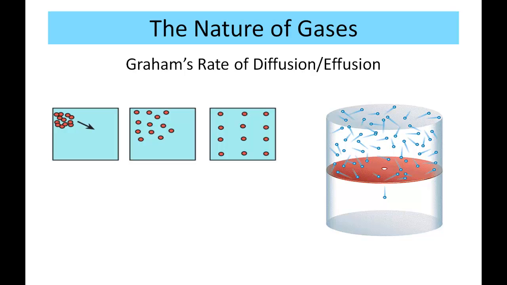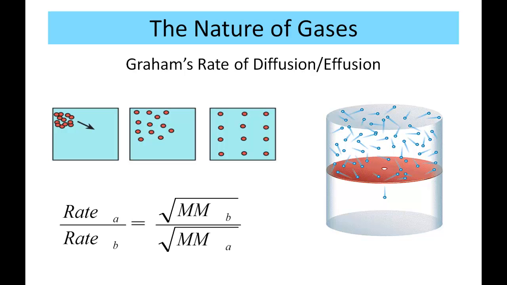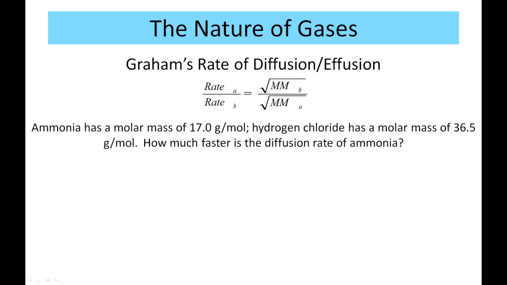It explains why after you blow up a balloon and you come back after several days and the balloon has deflated on its own, generally, there's not a leak in your balloon, it's just the gas particles flowing out the sides through effusion. Graham's rate of diffusion-effusion formula looks like this. The rate of A over rate of B is equal to the square root of the molar masses of B over A. Notice that on the left side, A is on top, and on the right side, A is on bottom. Make sure you remember that if you're doing any calculations.